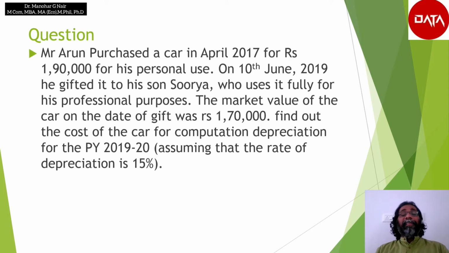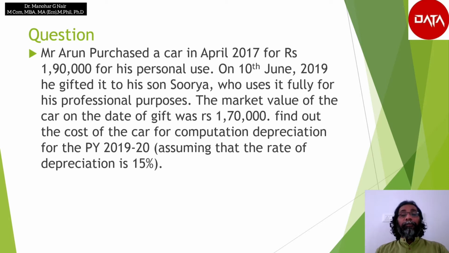Then one more year is there. After holding it for 2 years only, it is transferred to the other person. So for 2018-19 also we have to compute the depreciation, but the value is 1,90,000 minus 28,500. That is the written down value for the second year depreciation. So on that value we have to compute 15% depreciation.